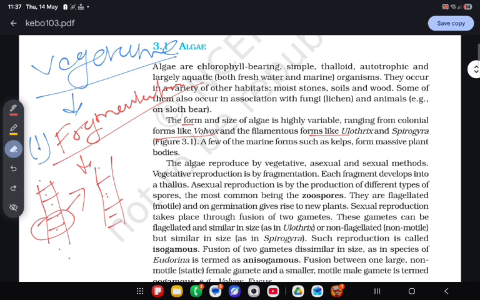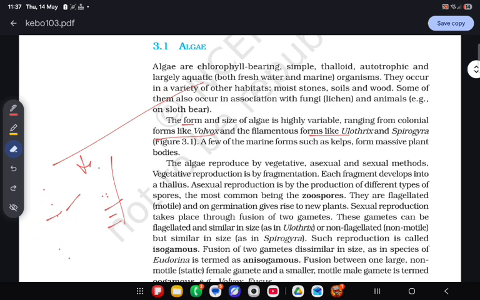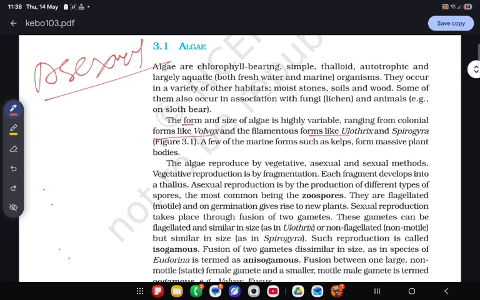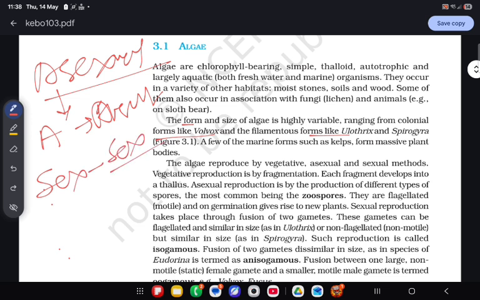Now the second is asexual reproduction. As the name shows, 'a' means absent and sex means sex, so sex organs are absent in asexual reproduction. Clear?